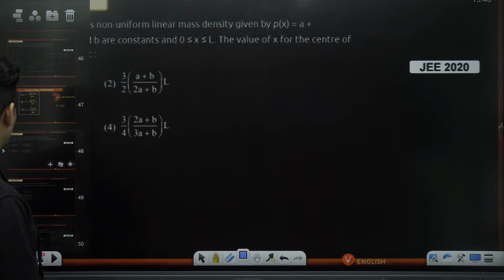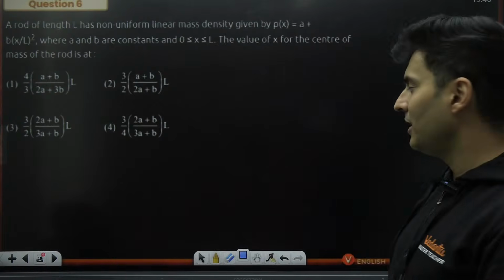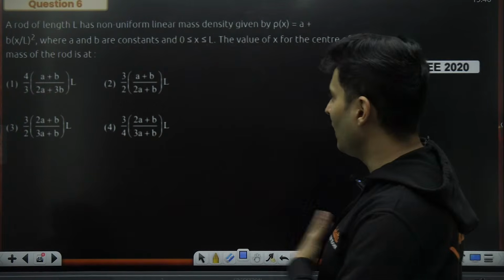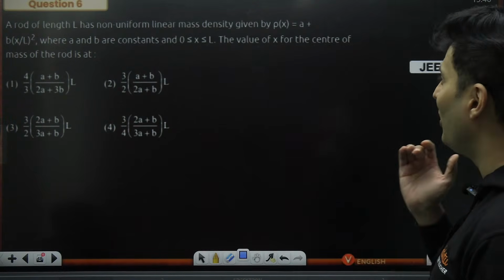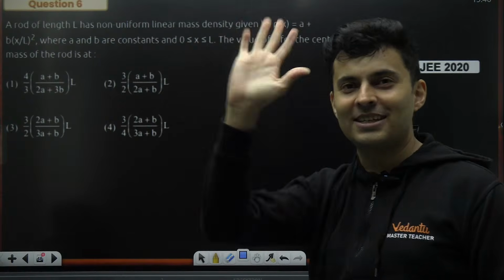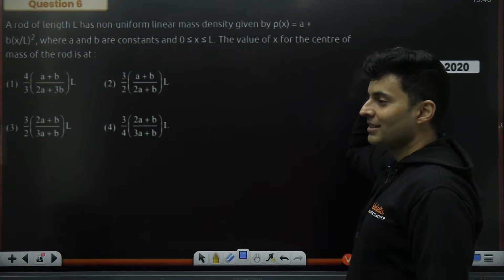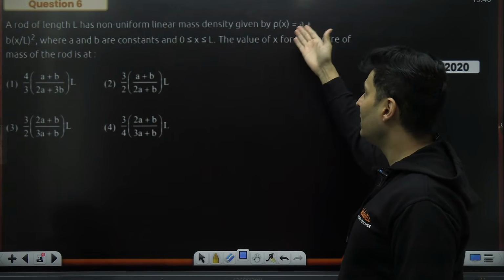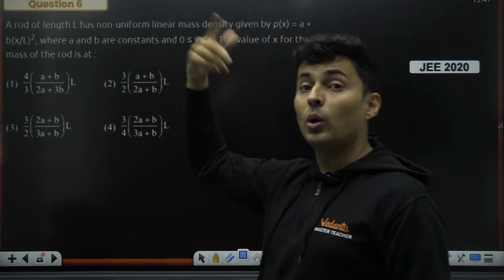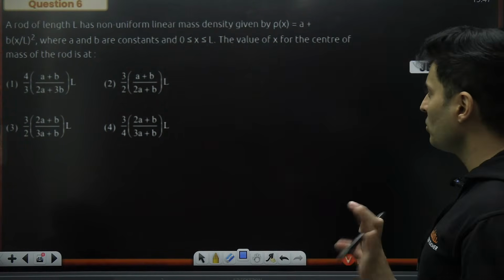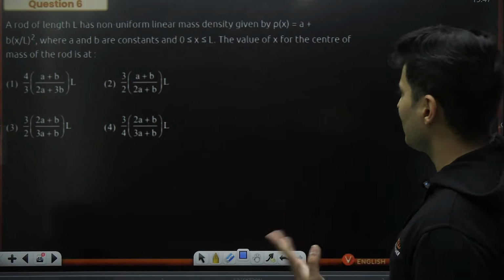Now let's do a beautiful question. I'm directly jumping to a PYQ because I feel we can directly do that. I have that confidence in you and me. Okay, a rod of length L has some non-uniform linear density. Non-uniformity came means integration came. Bring it into your head. Density is a function. It's like screaming and telling me integration is there. Density is a function: (a + b x/L) whole square, where a, b are some suitable constants, and 0 ≤ x ≤ L.